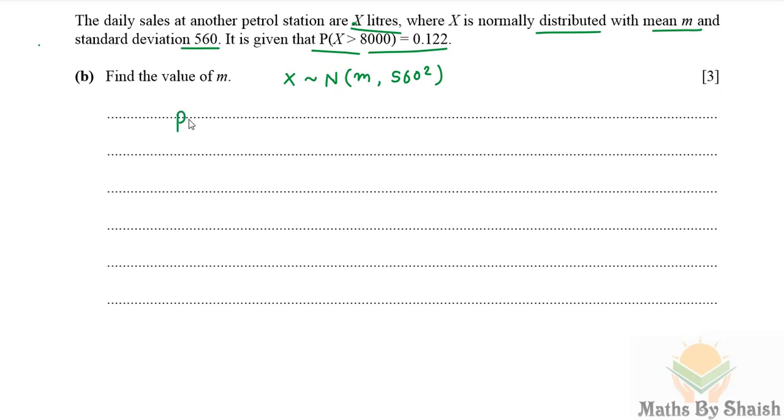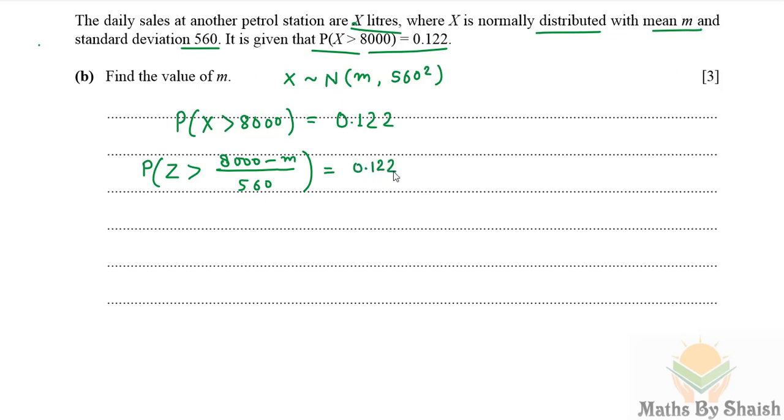The probability of X greater than 8000 equals 0.122, and in standard normal form it is Z greater than (8000 minus M) over sigma, that is 560, equals 0.122.